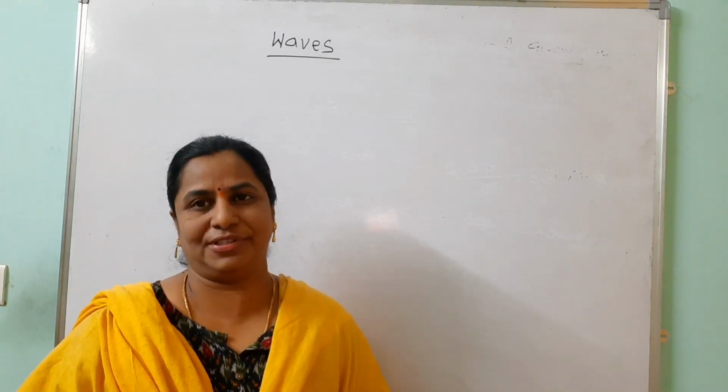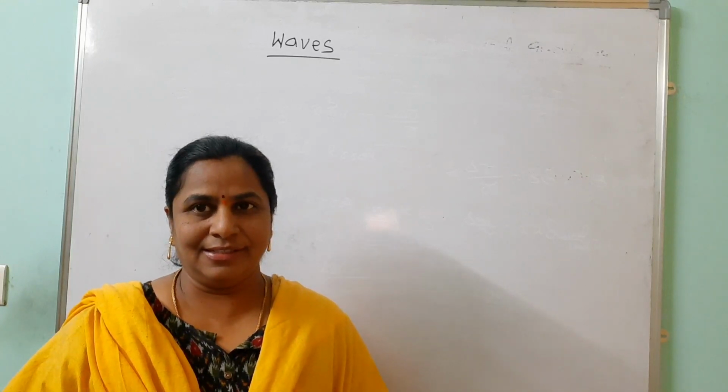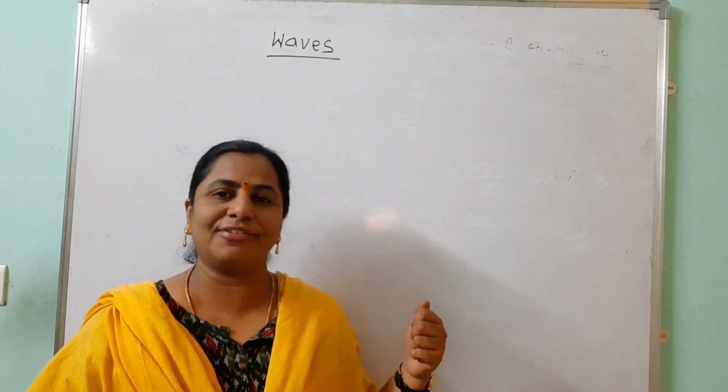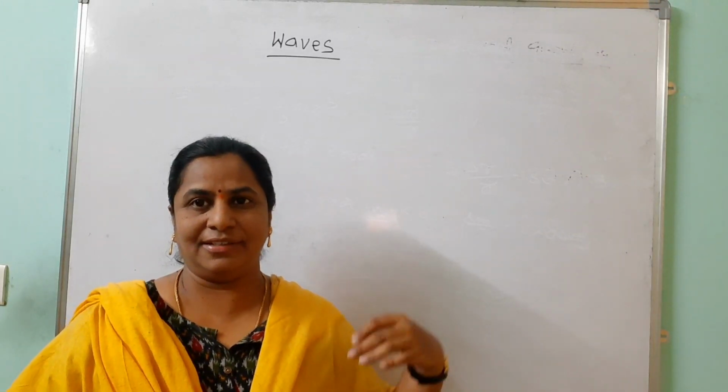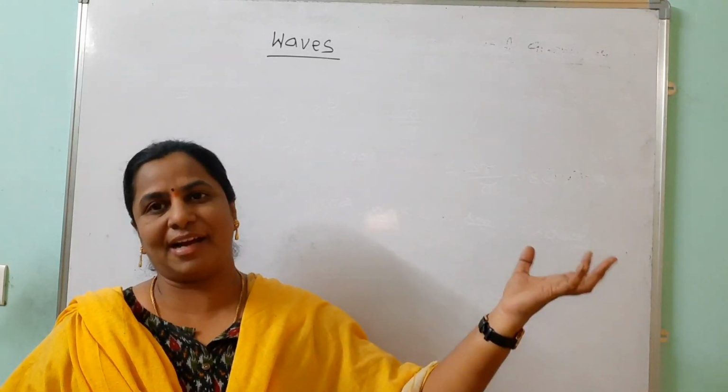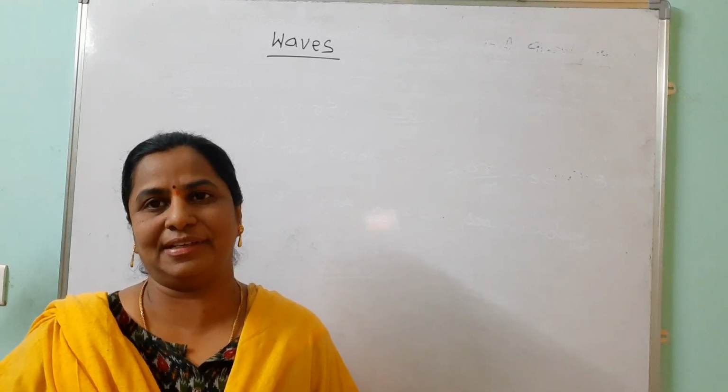What is wave motion and what are waves? When a bullet is fired from a gun, the bullet moves because of kinetic energy. Water lifted to some height has potential energy.